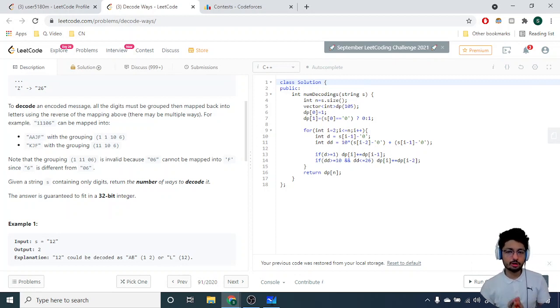I hope you understand the logic and the code part for this problem. Coming down to the space complexity and time complexity, as you can see, we are making a DP table here. So O of n space complexity, initializing is O of 1 time, then doing a for loop, so the for loop takes O of n, and just returning the answer. So time complexity is O of n, space complexity is O of n as well.